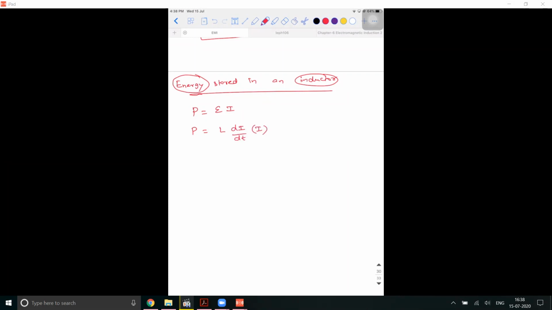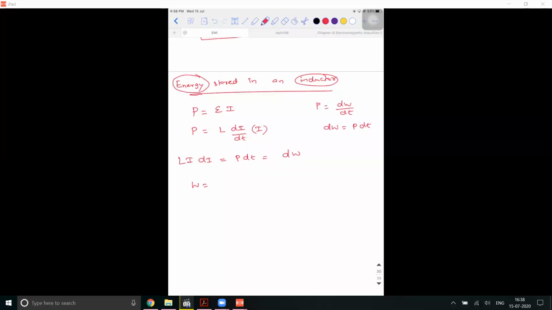So P divided by dt... what is P into dt? We know that power is also equal to dw by dt, so dw is P dt. So L into I into di is equal to P into dt, that is nothing but dw.